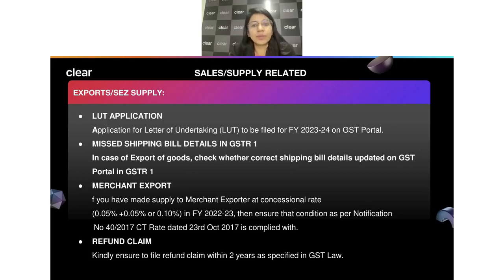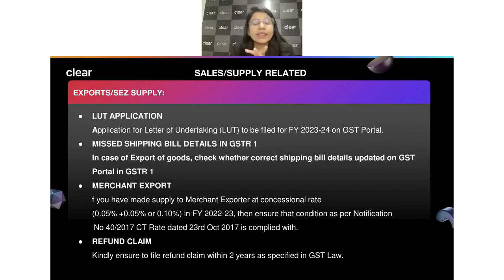Moving to the third important point, this is in relation to your exports. Now again, export can be with payment of IGST or without payment of IGST. So if you are exporting goods or services without payment of IGST, which is under LUT, in that case you have to file an LUT application for the next financial year, which means before all the export invoices you issue, you should have a proper LUT, which is a letter of undertaking, filed on the GST portal itself.